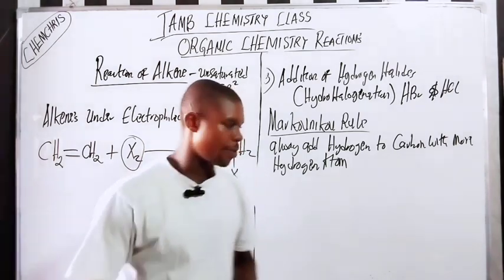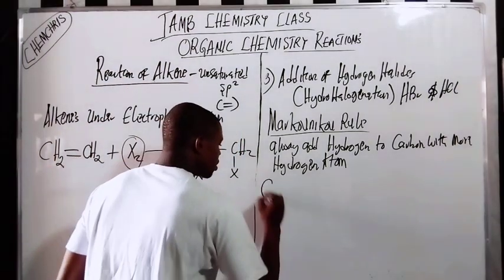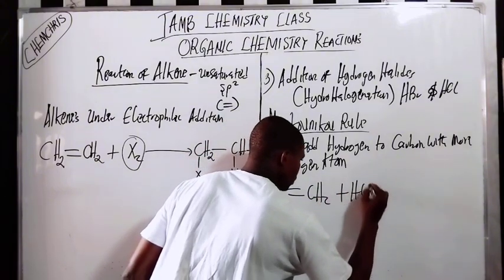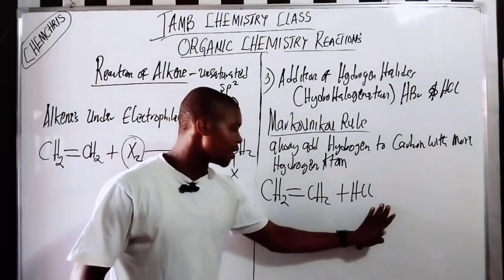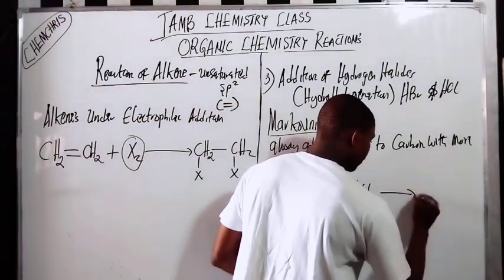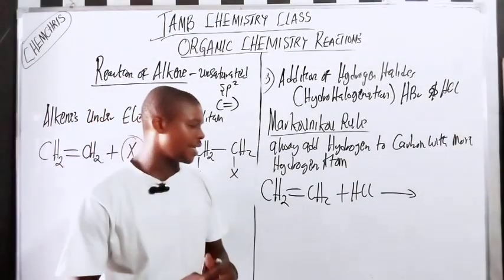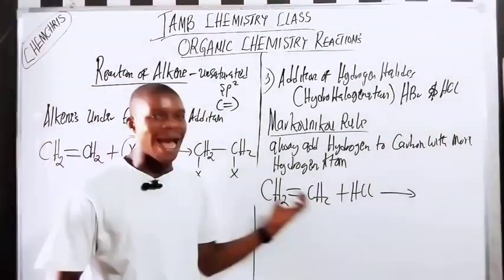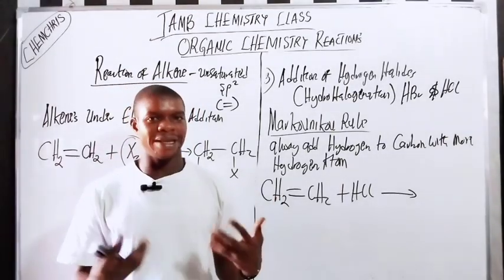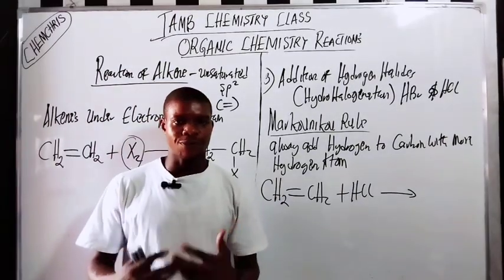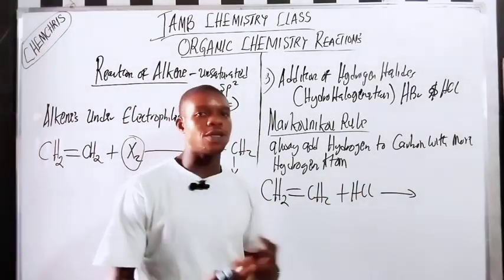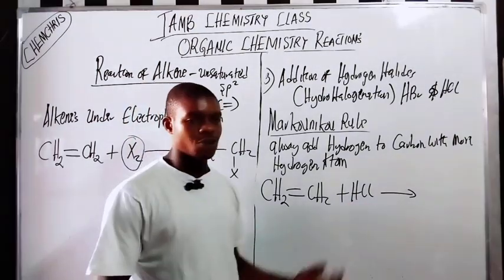Now let me give you an example. If, for example, you are adding hydrogen chloride to ethene, if you look at ethene very well, the two carbon atoms that carry the double bond have equal numbers of hydrogen. So the Markovnikov rule does not actually play a role here, because the two carbon atoms have equal numbers of hydrogen. So hydrogen can be added depending on where you want to add it. Then chlorine can also be added anywhere.